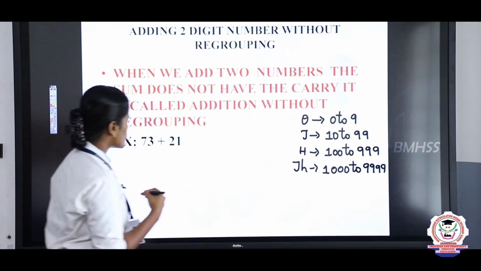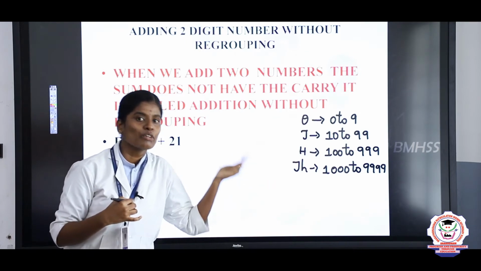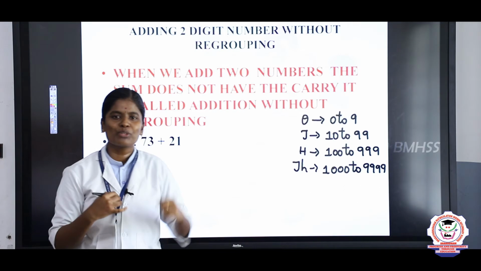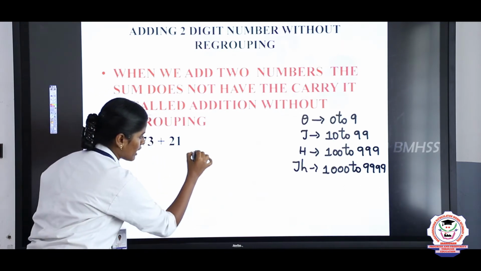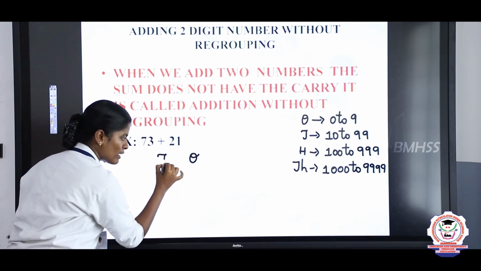First you are going to add this one: 73 plus 21. First you will write the place values. What is the first place value, Deepak? Yeah, very good my dear. The first place value is ones. So write ones. Next, the tens place value. So write tens.